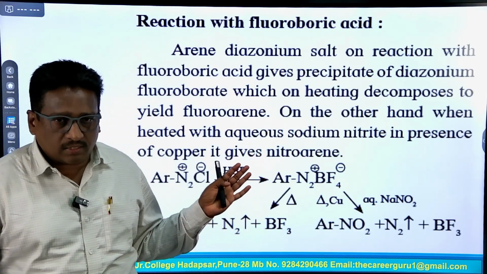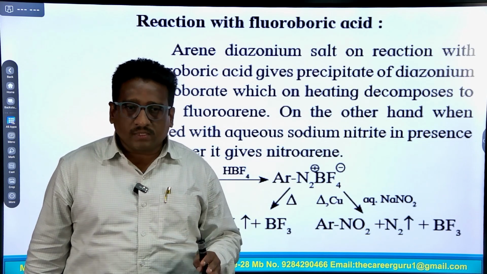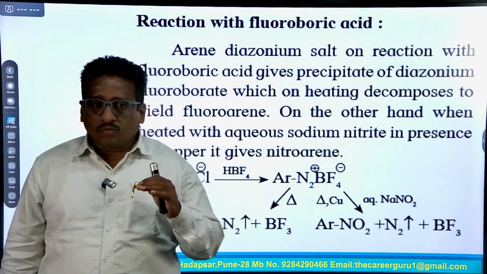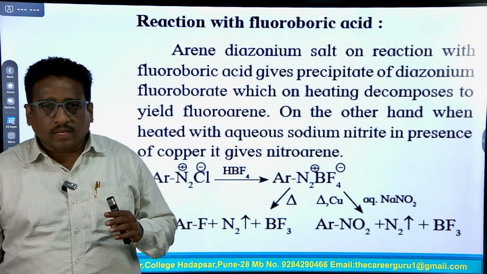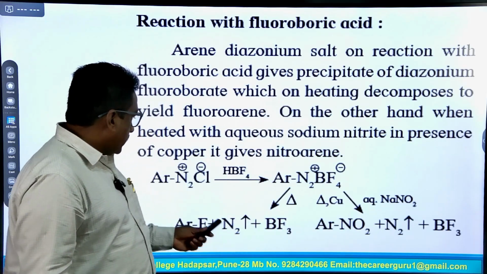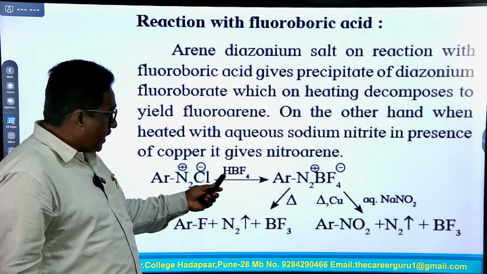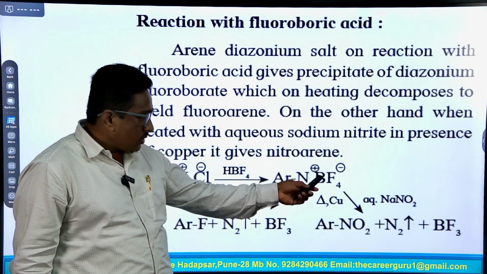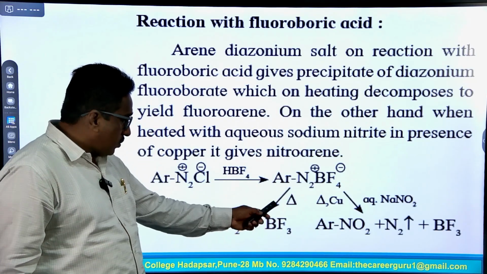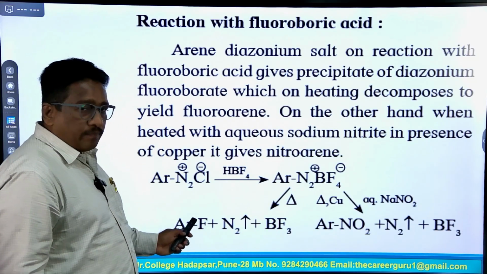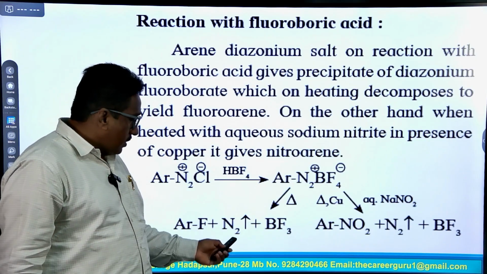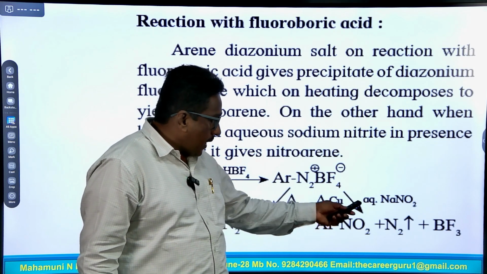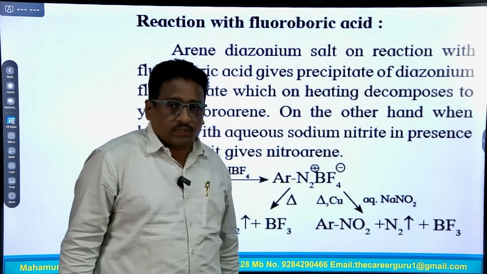In the last reactions, we have discussed the formation of chlorobenzene, bromobenzene and iodobenzene, but this is the formation of fluorobenzene by reaction with fluoroboric acid. This diazonium salt reacts with fluoroboric acid HBF4 to form ArN2BF4. This is the salt molecule, and this salt molecule on heating gives ArF, means fluorobenzene, by removing N2 and BF3. This molecule, when heated with copper in aqueous NaNO2, forms nitrobenzene.